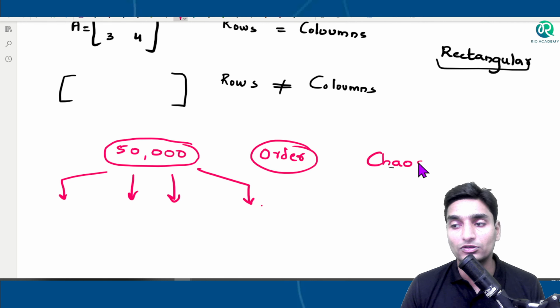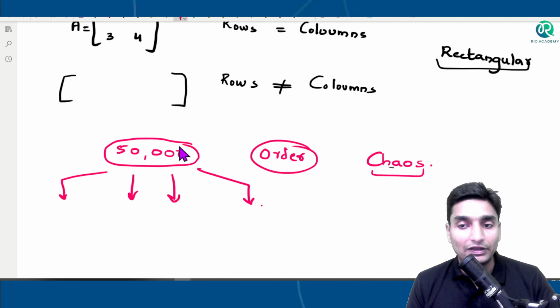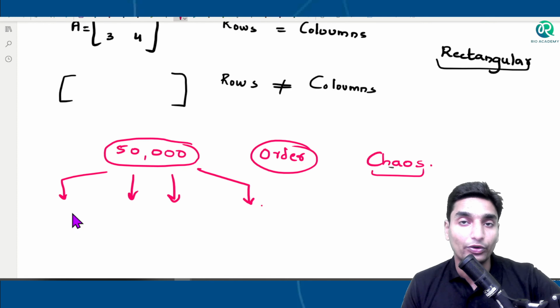Chaos means complete distraction, complete silence. So there will be chaos. In order to maintain order, we divide the 50,000 suites as per their classes, as per their heights, or as per their ages or something.